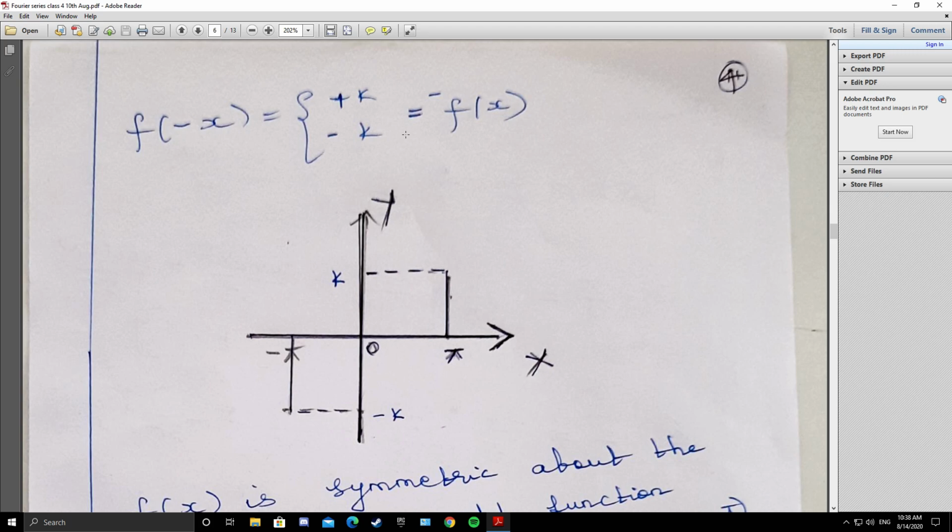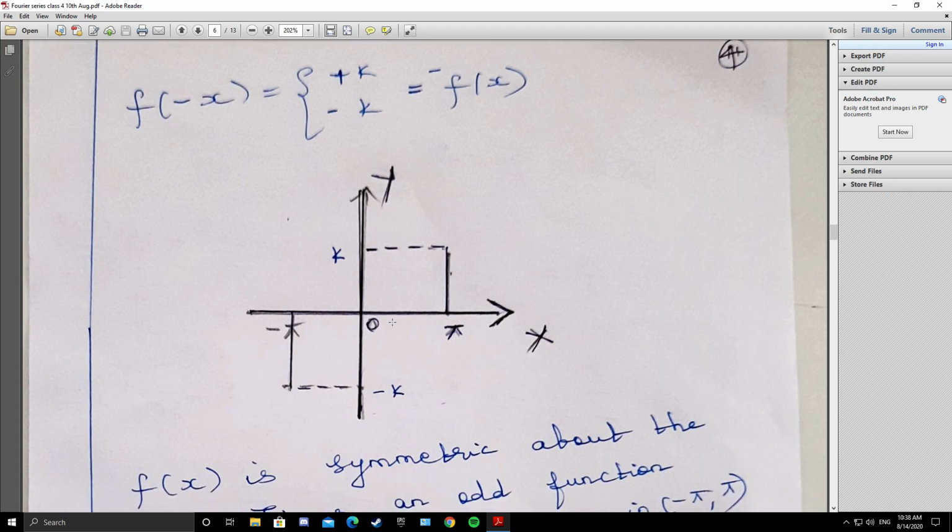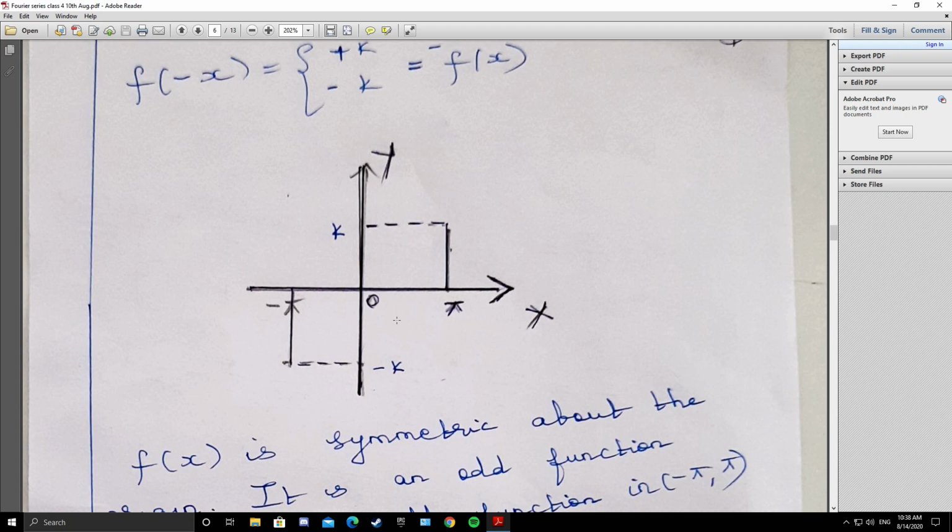Whenever you have to find odd or even function, the graph will answer for all the problems. I repeat, whenever you have to find odd or even, always sketch the graph and find out. It will answer for all the questions and you will find it easy also.